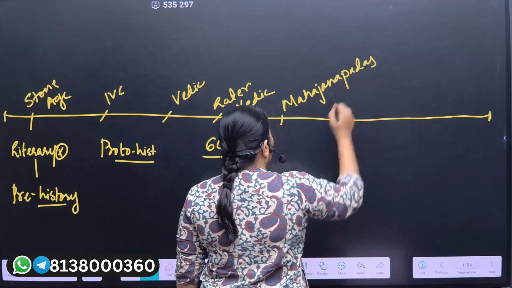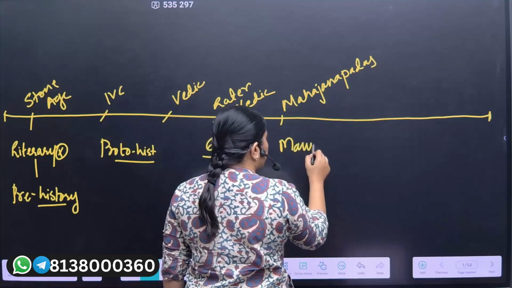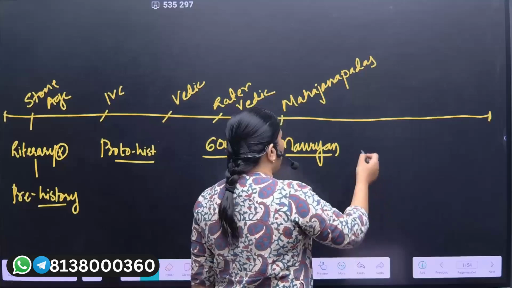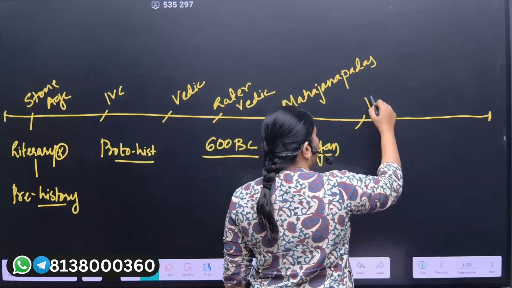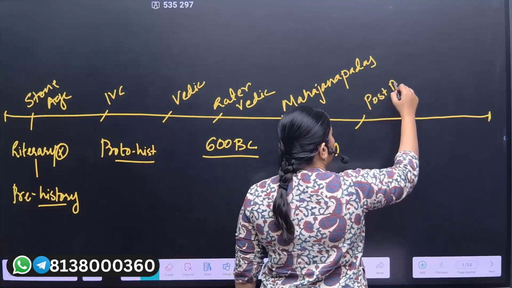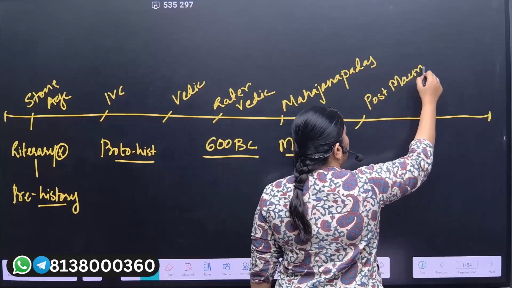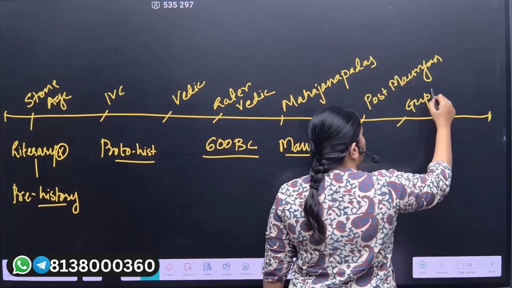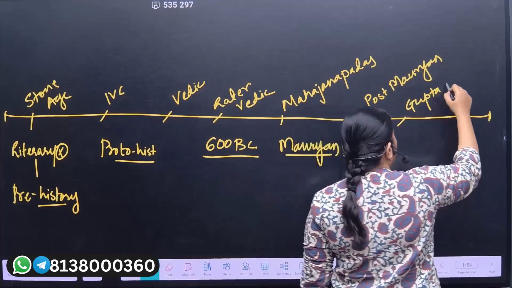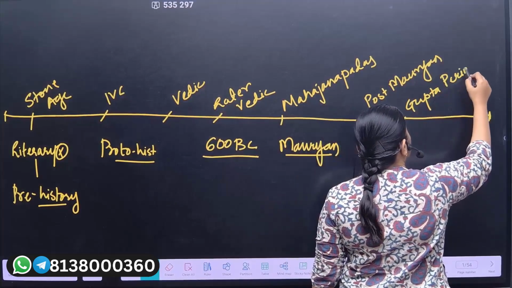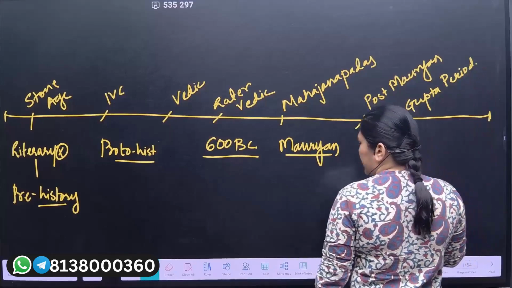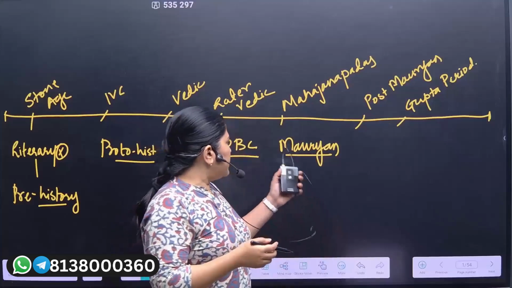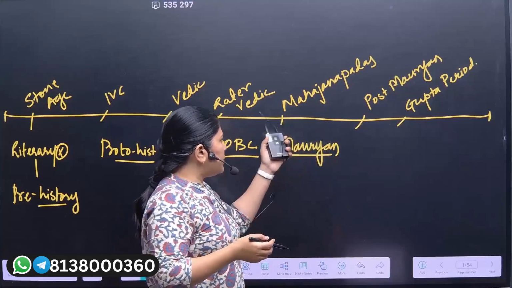Among them, the Mauryas became one of the strongest, the Mauryan period. After that we have seen the Post-Mauryan period, and after that the Gupta period, with respect to the political, economic and social development. We have seen all the threads that were being developed through this period.